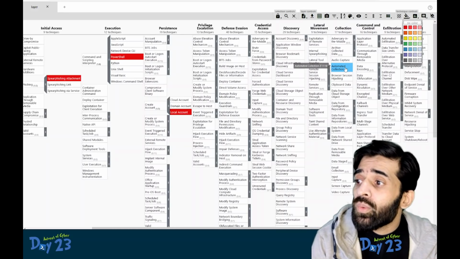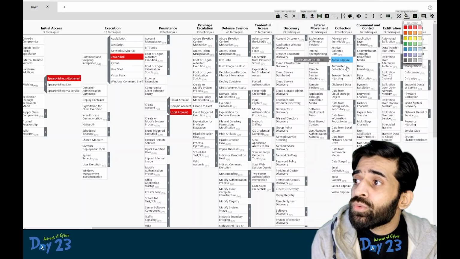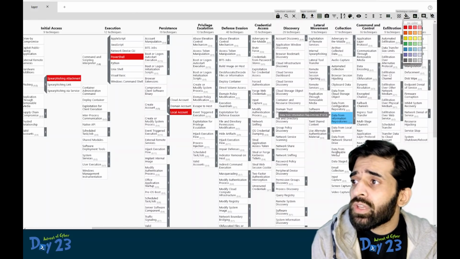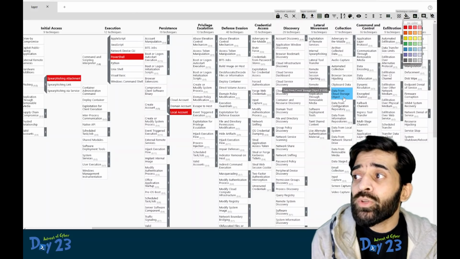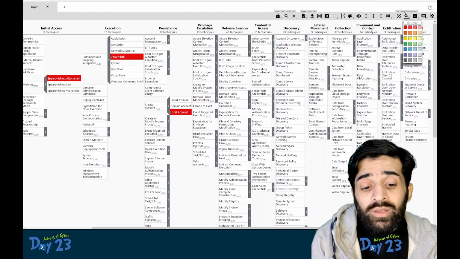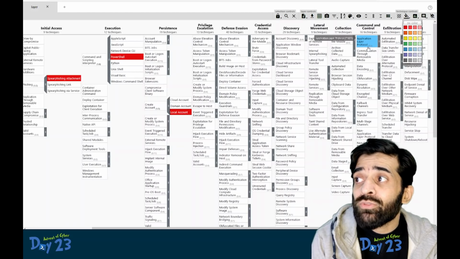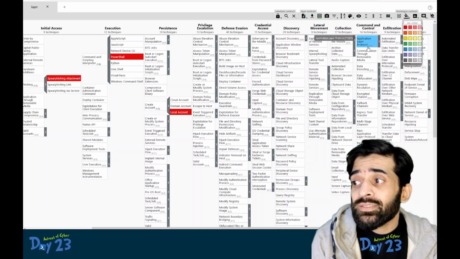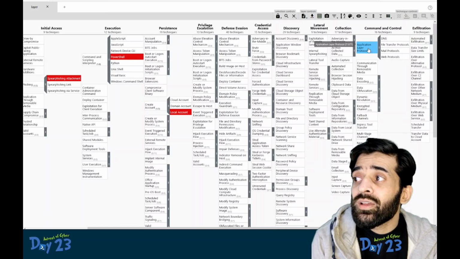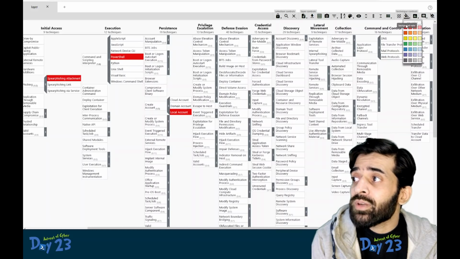Did he use any automated tool? No. Did the attacker use any tool to collect emails? No. We can also look at this. This is something that you will be doing on your own. Command and control, did we find any evidence of command and control? Yes, the attacker used HTTP application layer protocol, web protocols, to communicate with the command and control.